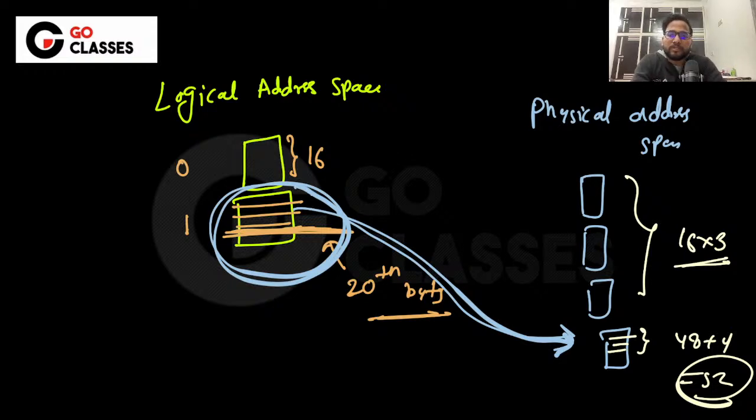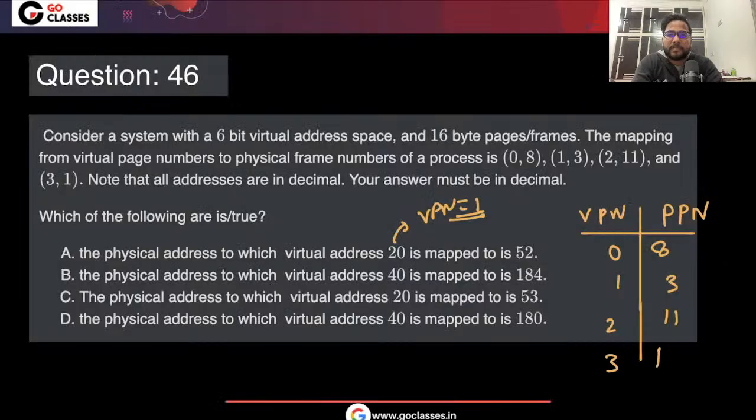And you can also solve this question definitely using binary. So let me also tell you using binary. By the way, have you understood this? You can also solve the same question using binary. So 6 bits is given as the virtual address. So what does this mean?